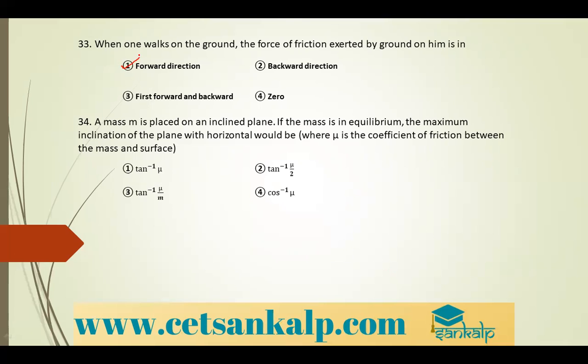If the mass is in equilibrium, the maximum inclination of the plane with horizontal would be, okay, we have the formula that mu is equal to tan theta, where theta is nothing but angle of repose, right? So theta is equal to tan inverse of mu. So option 1.